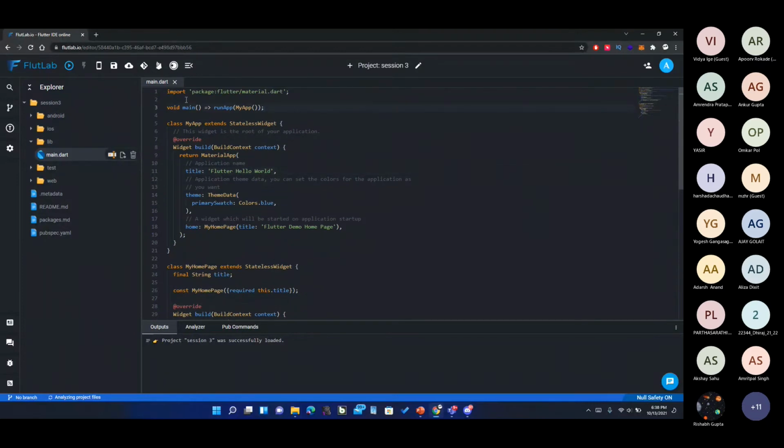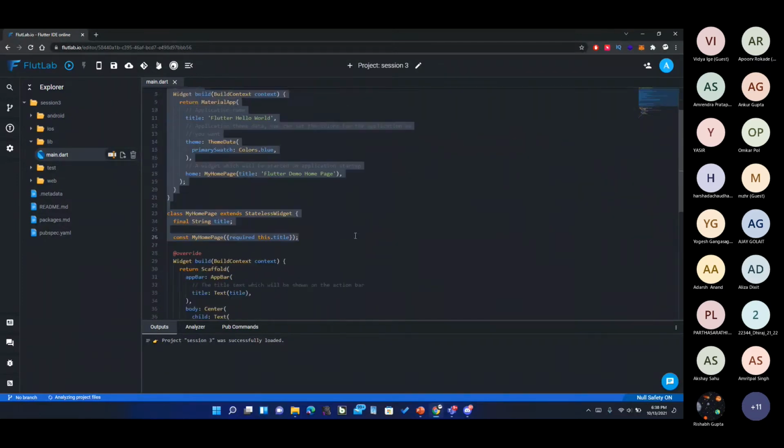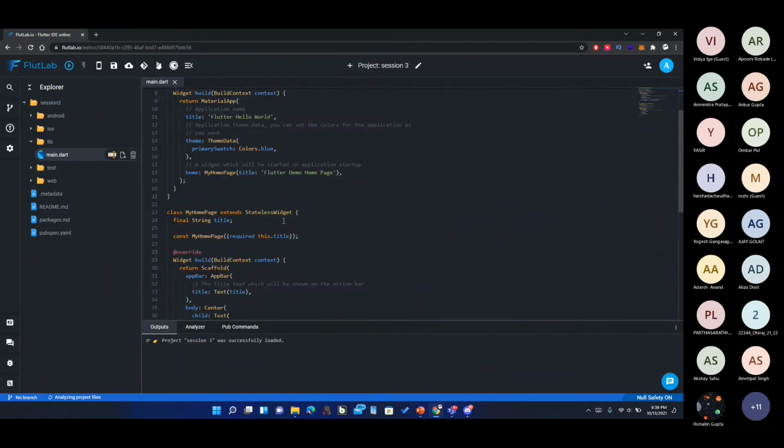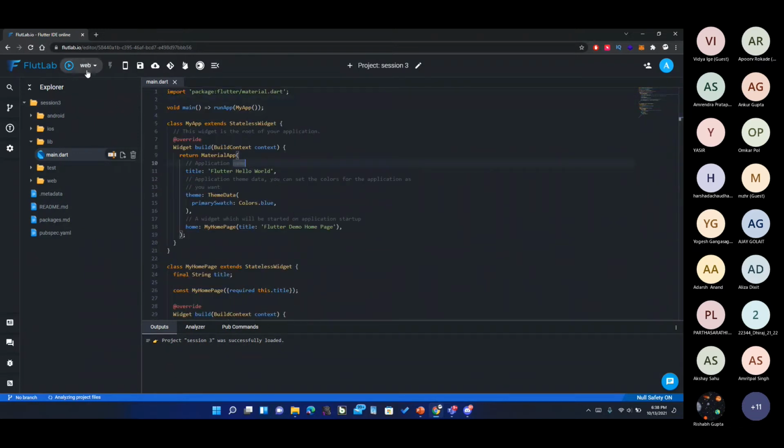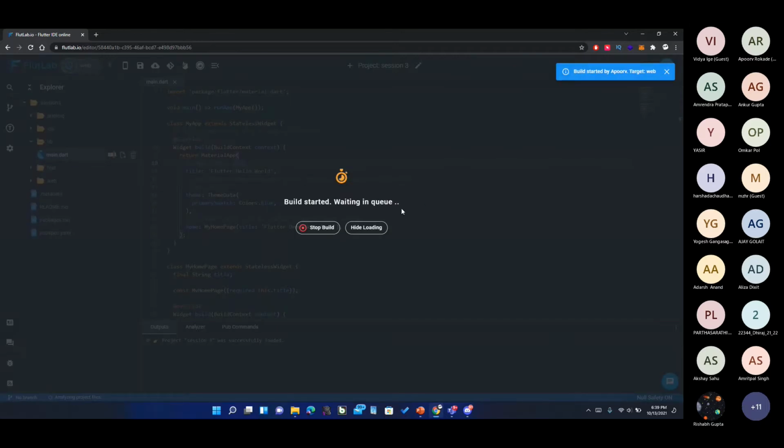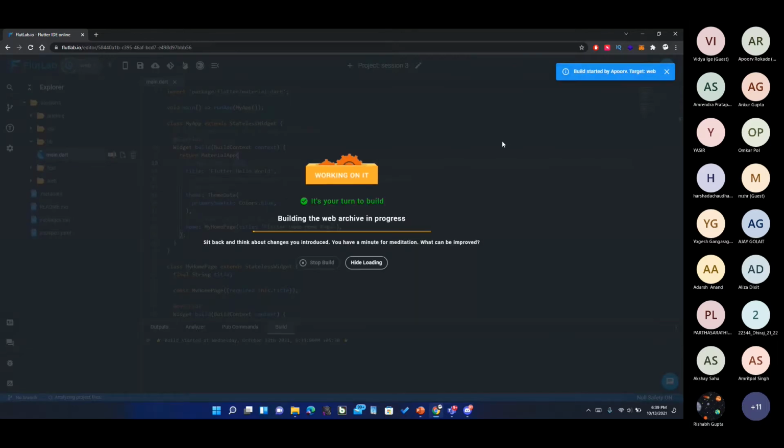Now, if you have created the code using the Hello World code base, which I would recommend so that we are all on the same page, you can simply go ahead here and select web. There are a lot of options given over here, but you can select web for now and hit this build project button. It will take a minute, I guess. Do this in the meanwhile. You remember what I did? I went to this left corner of the screen, selected the web and then hit the play button left to it. Try to do that. If any issues are there, just let me know.